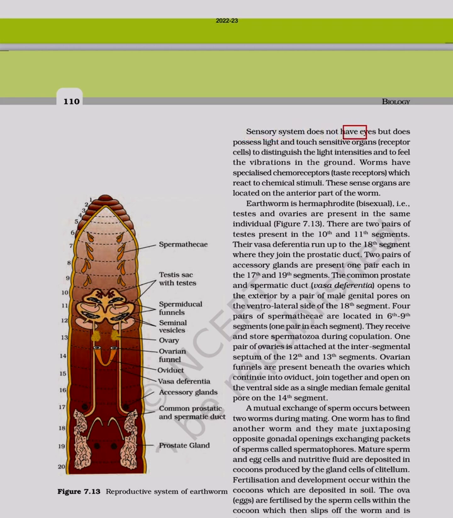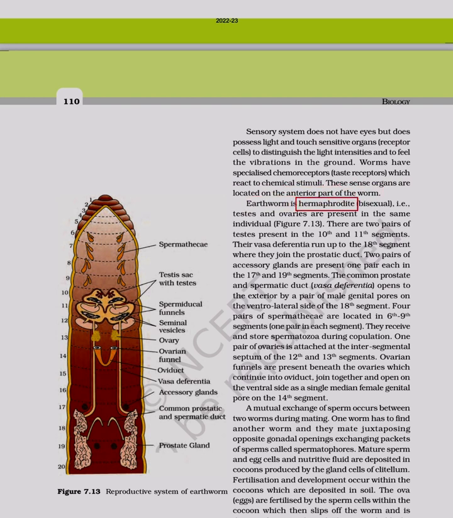Sensory system does not have eyes but does possess light and touch sensitive organs, receptor cells to distinguish the light intensities and to feel the vibrations in the ground. Worms have specialized chemoreceptors, taste receptors which react to chemical stimuli. These sense organs are located on the anterior part of the worm.